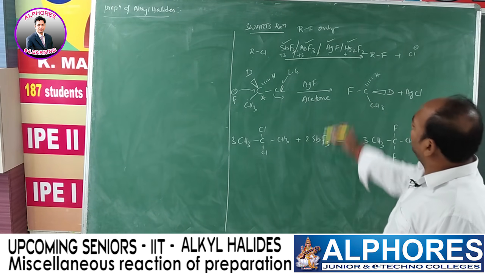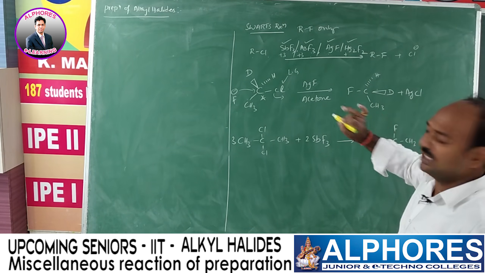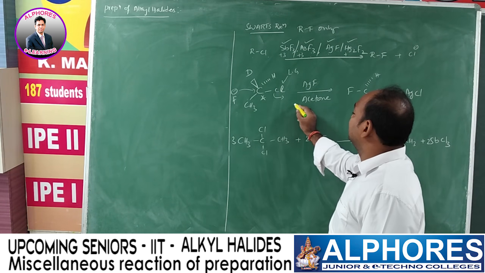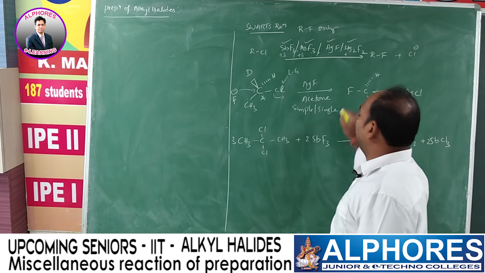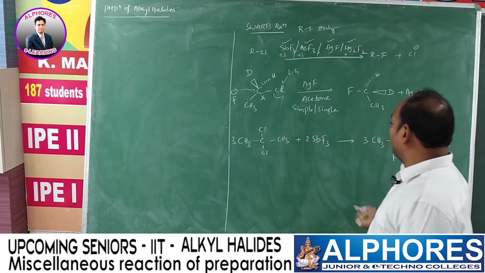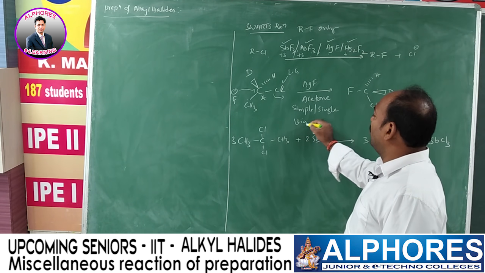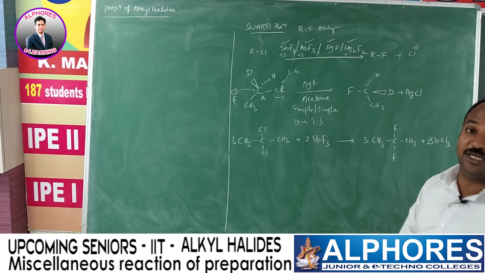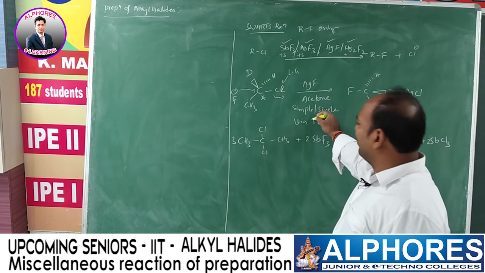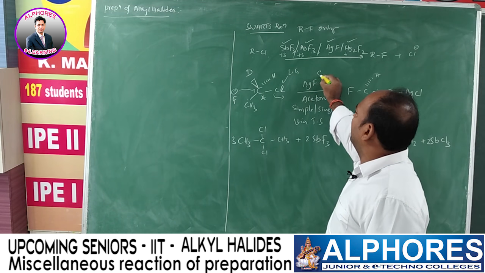So the mechanism we learned in the previous case is the same here. Here also it is a simple single step mechanism, proceeding via formation of a transition state, and it is the only step, the slow step and rate determining step.